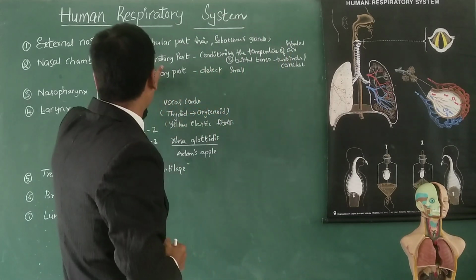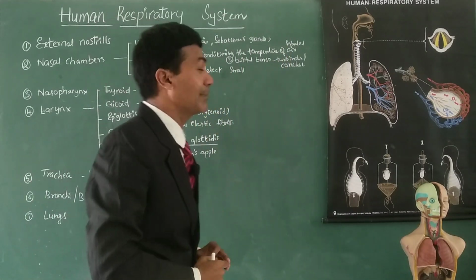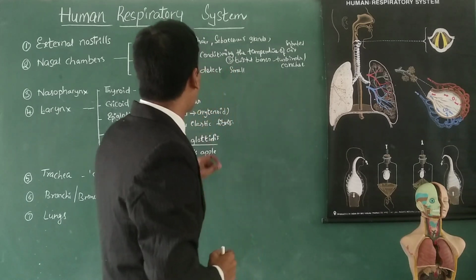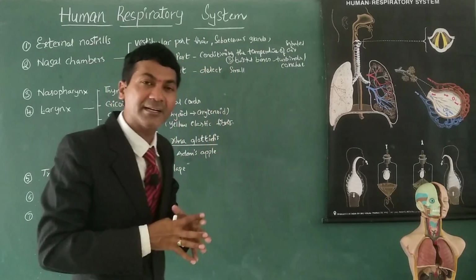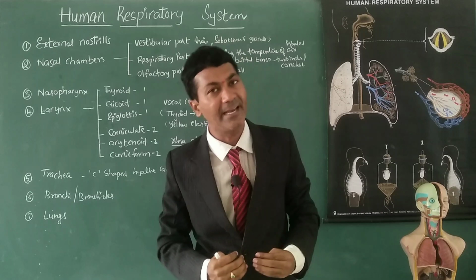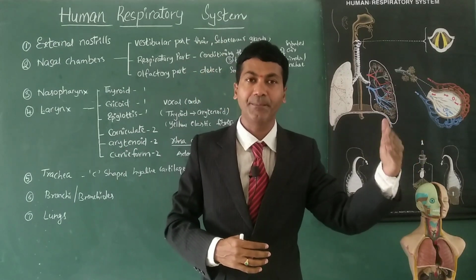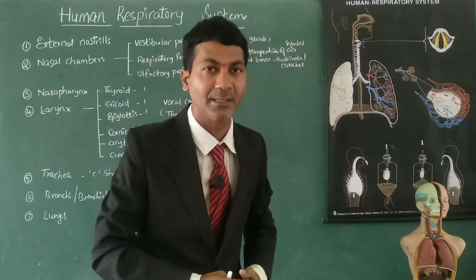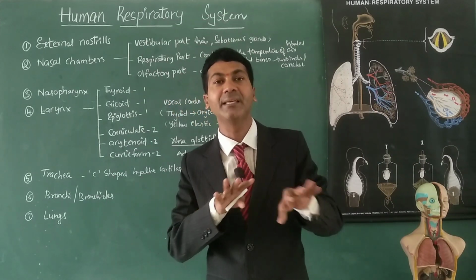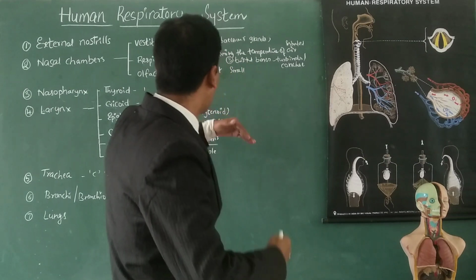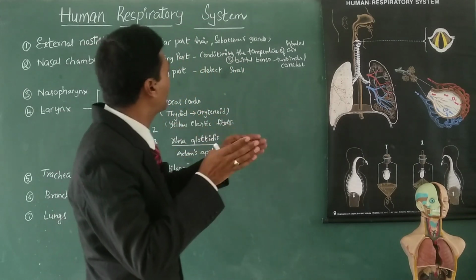And then the second part of nasal chamber is respiratory part. The respiratory part helps in conditioning the temperature of inhaled air. Why? Because air outside of the body may have a different temperature from our body temperature. That should be equalized, so that inhaled air is conditioned.